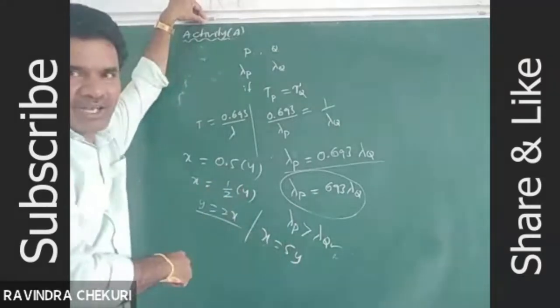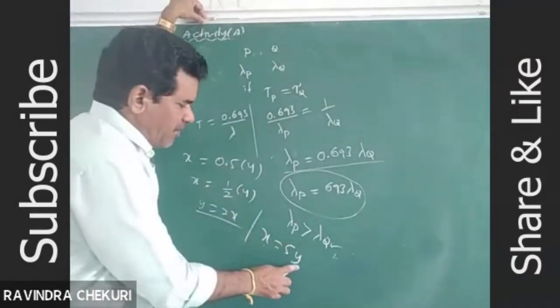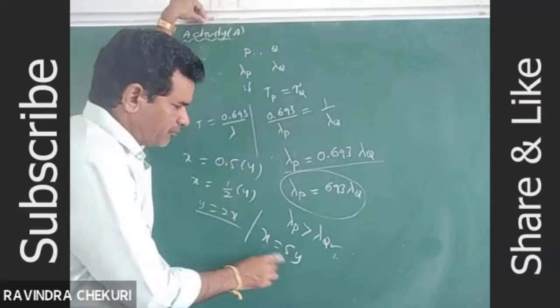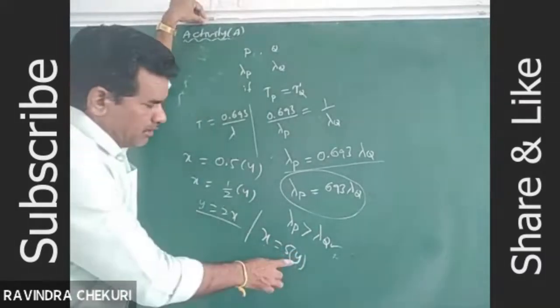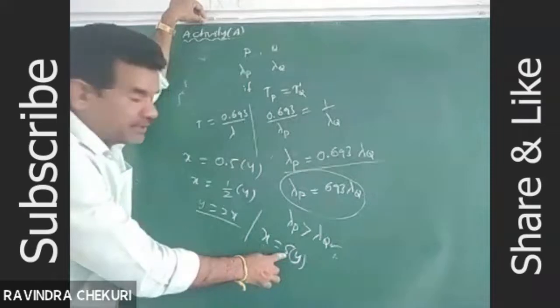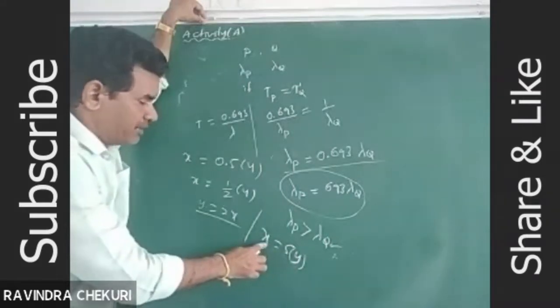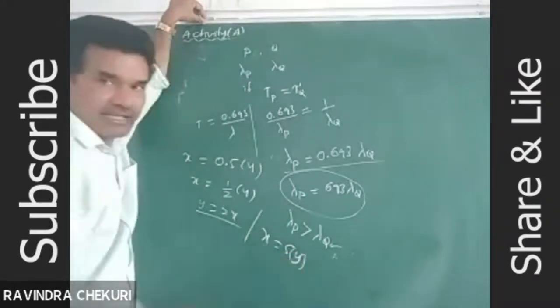Then only it is equal. Y is less. The less value is multiplied with 5, then only it is equal to x. So y is lesser, x is greater.